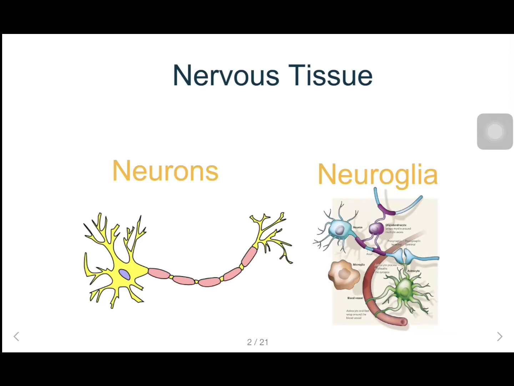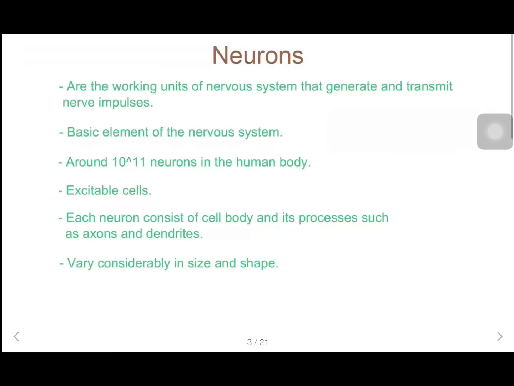There are two main types of nervous tissues, which are neurons and neuroglia. Basically, neurons are the working units of the nervous system and neuroglia are the supportive cells to the neurons. Let's talk about the neurons. Neurons are the working units of the nervous system that generate and transmit nerve impulses. We can also call this the basic element of the nervous system.